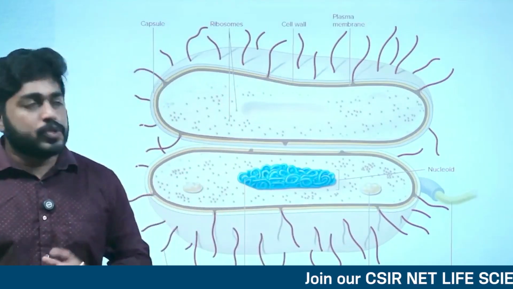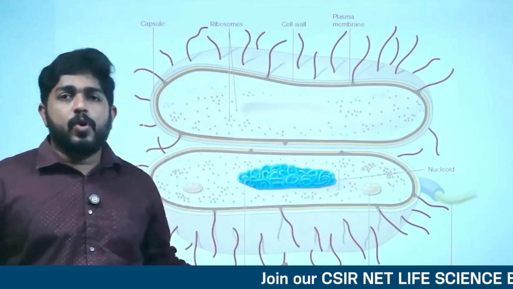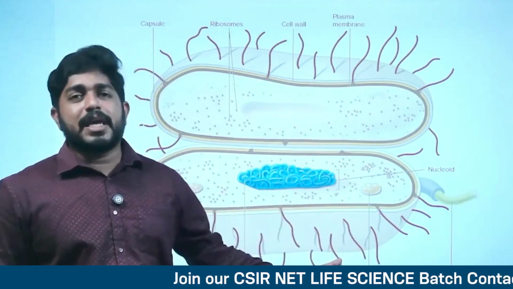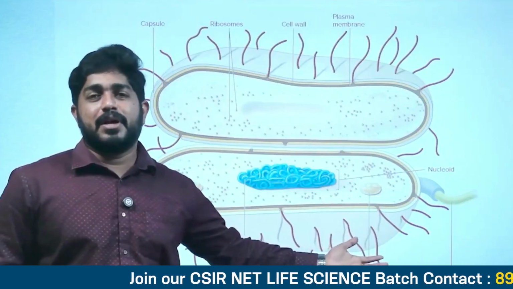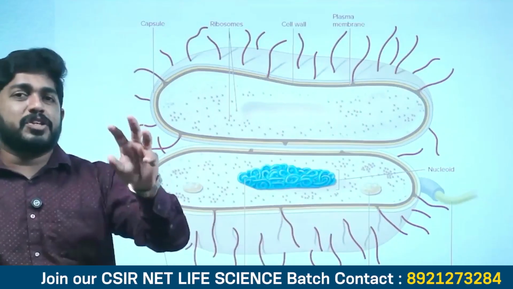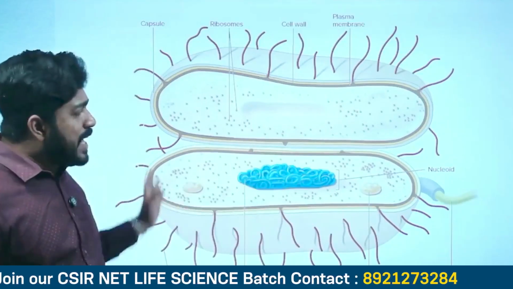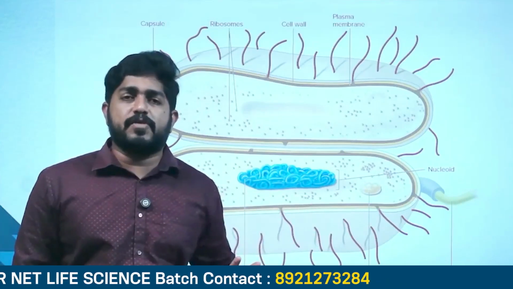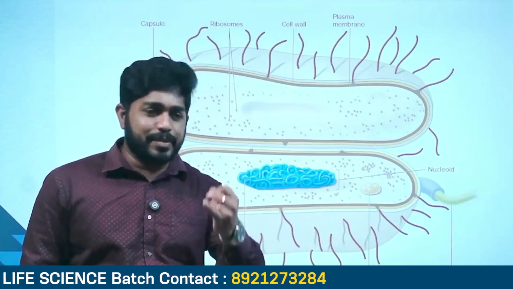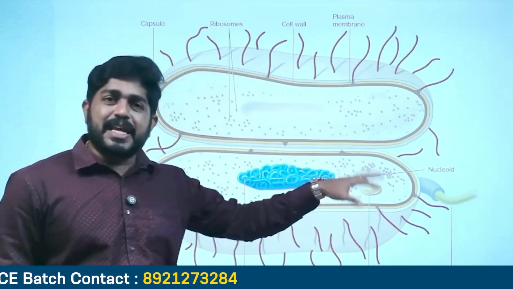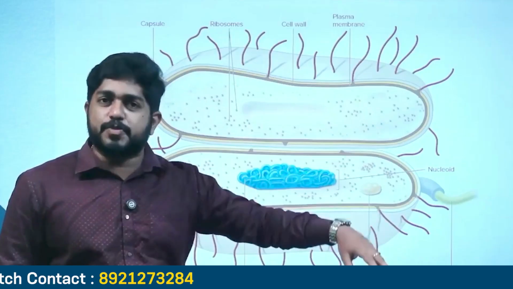Okay, so now we have to go into detail about the different structures inside and outside a bacterium, so that you can get a proper understanding of the bacterial cell. From these areas, different types of questions are asked in the CSIR exam. Regarding plasma membrane, regarding cell wall, how materials are transported, different types of transporters.